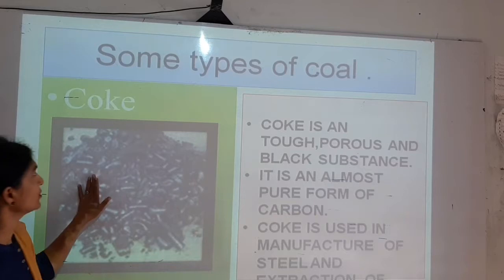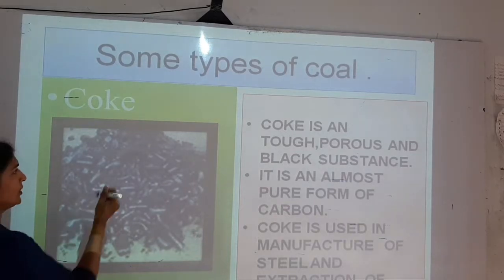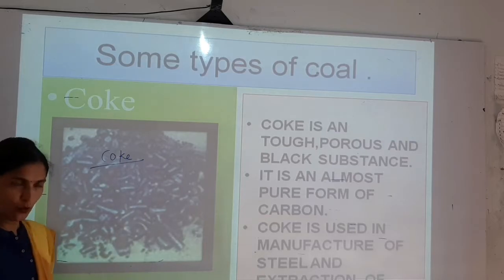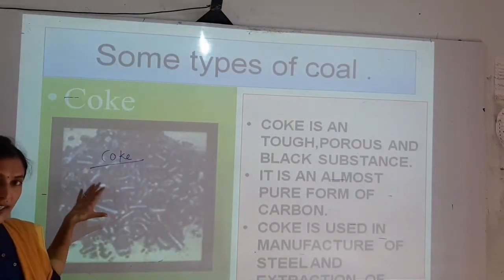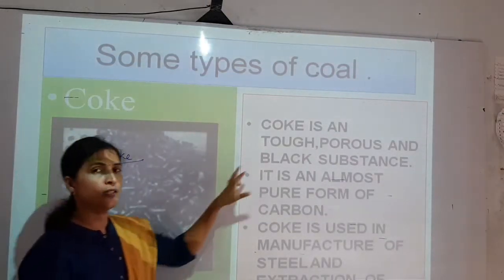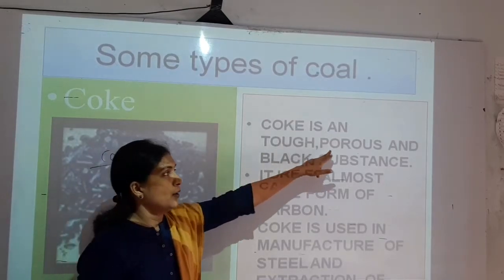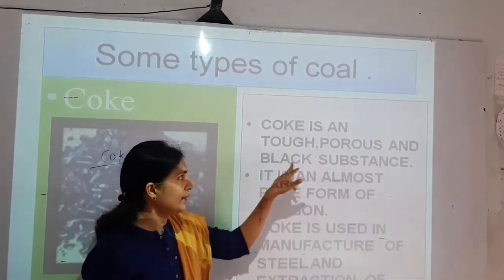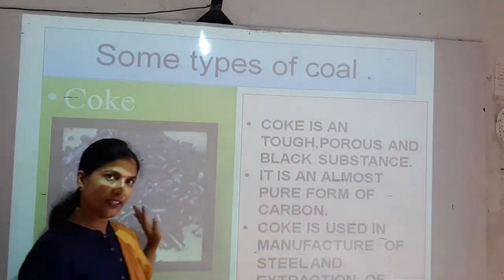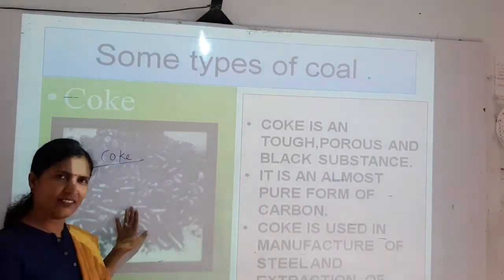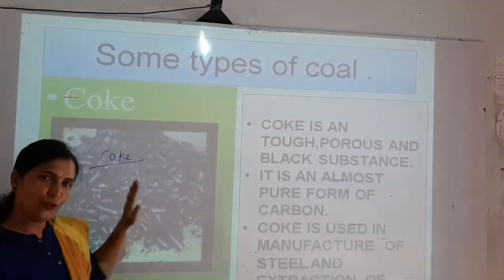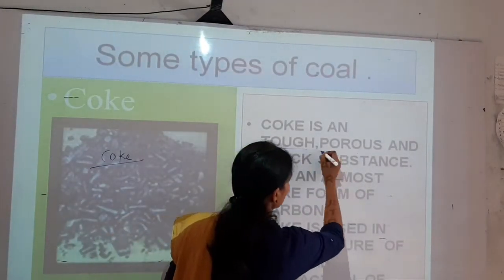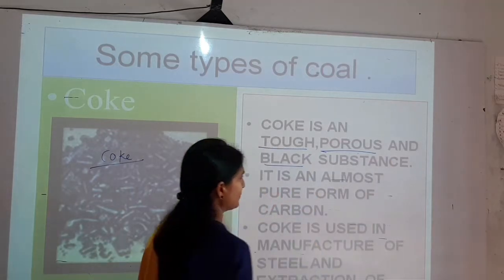You can see this image is coke. What are the features of coke? Coke is tough. Porous means having small holes in it. And it is a black substance. As it is a type of coal, it is also black in color. So coke is tough, porous and black.